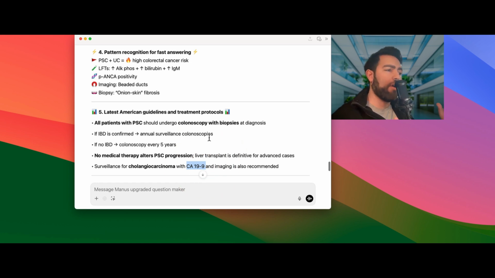I remember I rotated with a very good UCLA gastroenterologist, one of the associate professors there, and he would absolutely get the tumor markers on these patients, especially young, with new diagnosis. They want to make sure that there's nothing else they're missing.